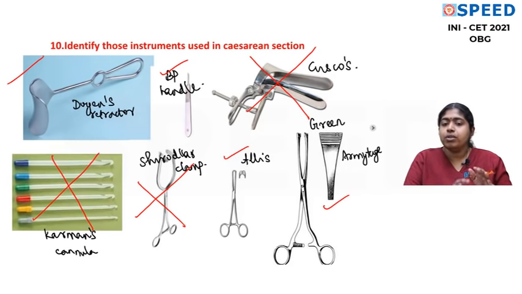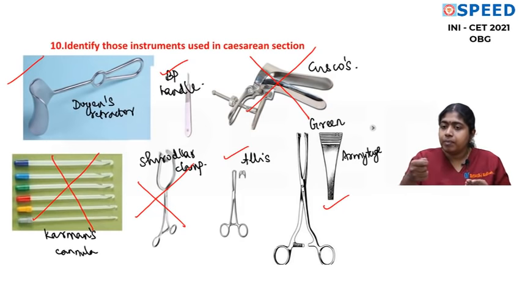So as such, you should know the steps of a cesarean section and all the instruments used for a cesarean section. Now this question basically checks whether you have gone to the theatre, whether you have watched cesarean section procedures and whether you have assisted cases. So you all know, first to initially make an incision, we will need this BP handle and the knife. We might need small artery clamps to arrest some bleeding. We might need Allis forceps to take hold of the rectus sheath to cut the rectus sheath.